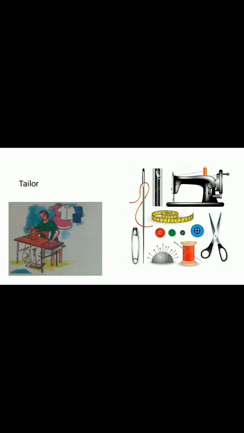Next, our local occupation is tailoring. Tailor. The clothes which you wear are stitched using hands and machines. The person who stitches the clothes is called a tailor. The tools of the tailor are scissors, sewing machine, measuring tape, needle, thread and buttons. Look at the pictures and tell the things that are used by a tailor for stitching clothes.